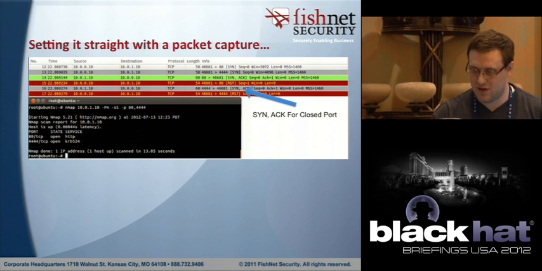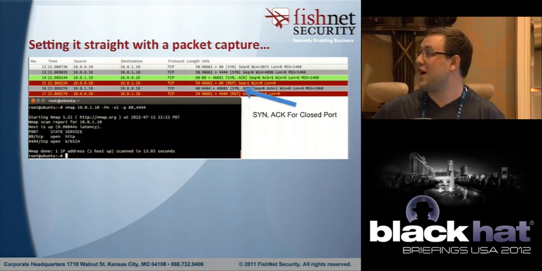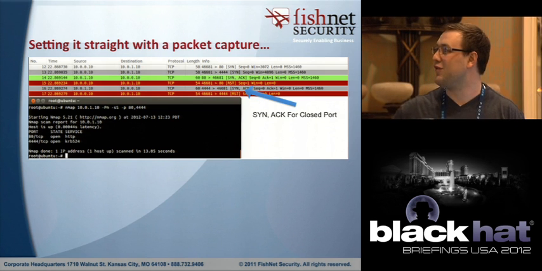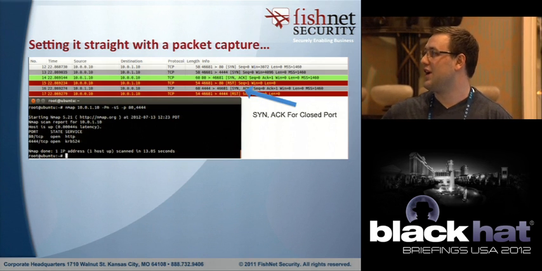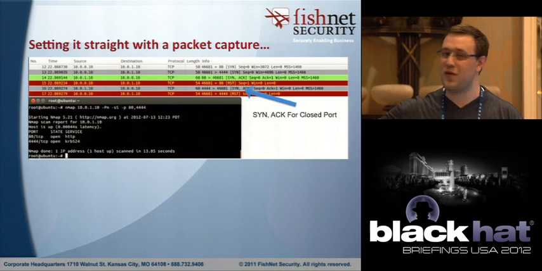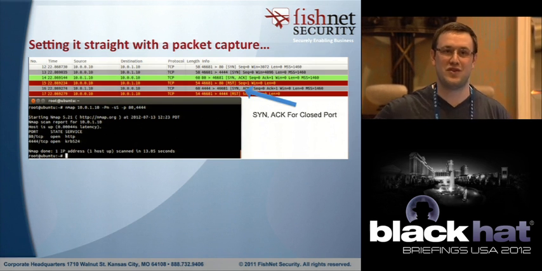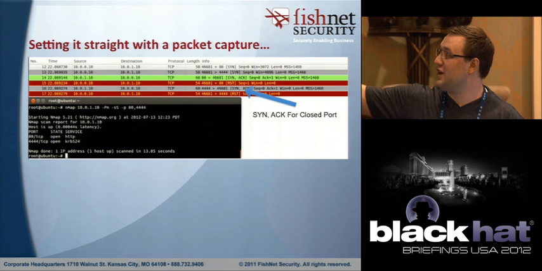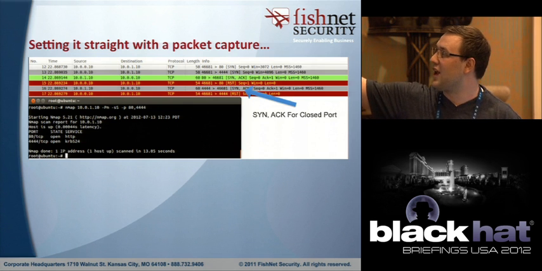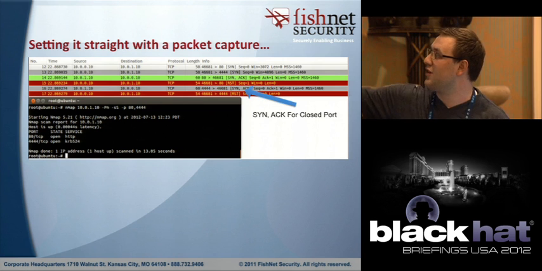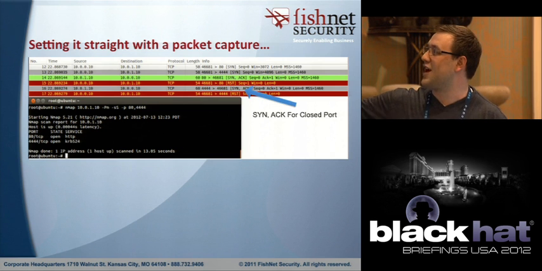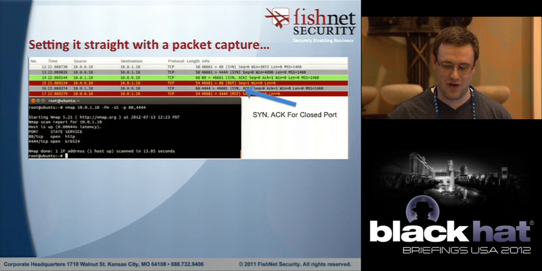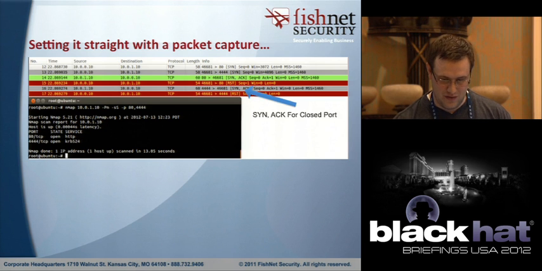Yeah. So right now we're just looking at a packet capture of an Nmap scan of two ports, port 80 and 4444. On this server, I know that port 80 is open, I've confirmed that no one shelled me, and port 4444 is not open. As you can see, we send two SYNs at the top, and we get a SYN ACK back for port 80 because it's open, but we also get a SYN ACK back for port 4444. So SYN flood protection is enabled. Something's proxying our connections.